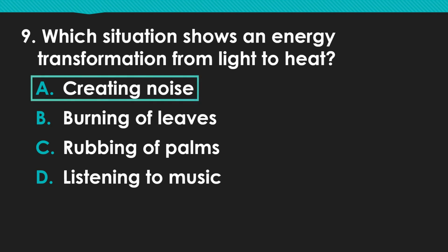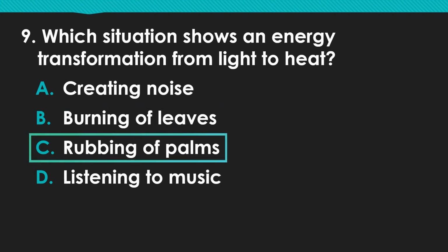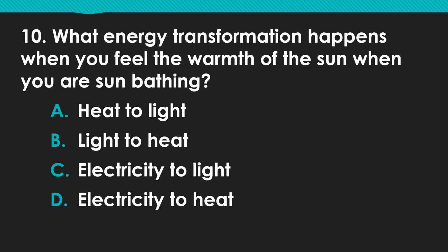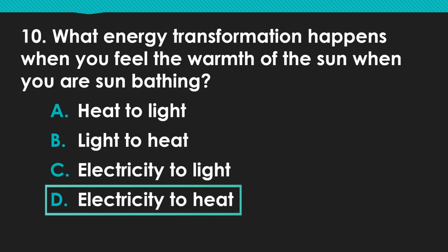9. Which situation shows an energy transformation from light to heat? A. Creating noise. B. Burning of leaves. C. Rubbing of palms. D. Listening to music. 10. What energy transformation happens when you feel the warmth of the sun when you are sunbathing? A. Heat to light. B. Light to heat. C. Electricity to light. D. Electricity to heat.